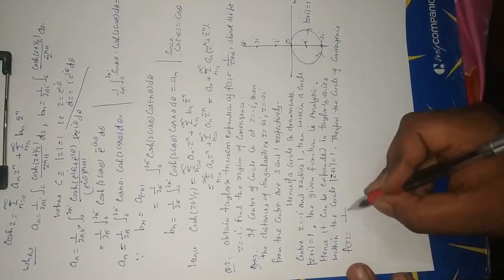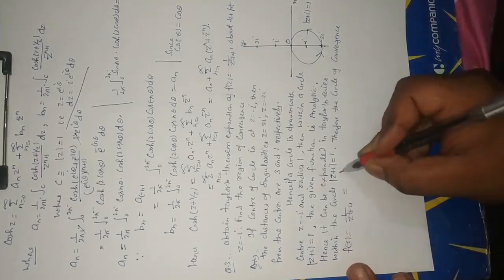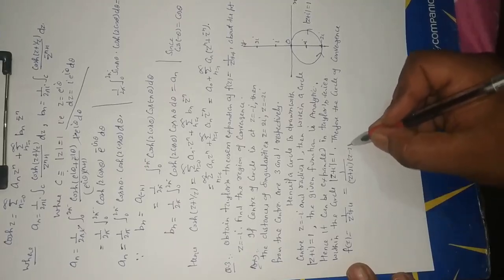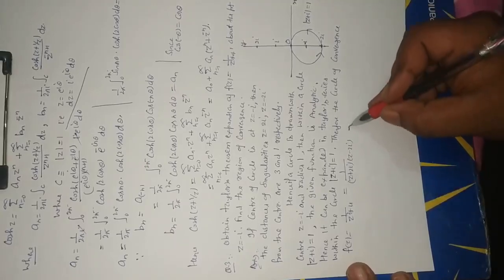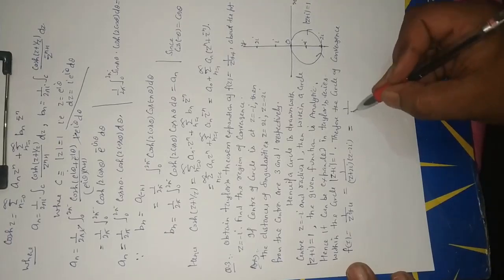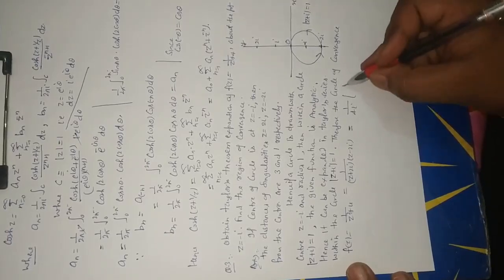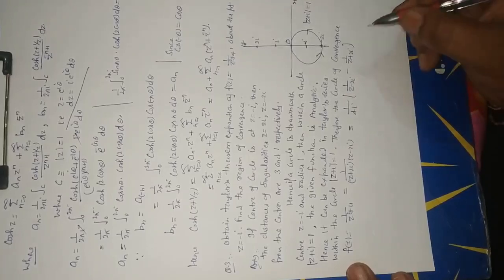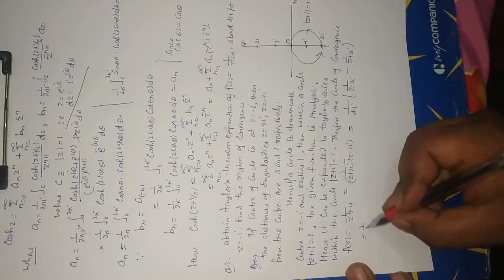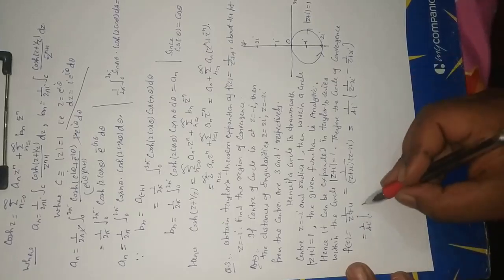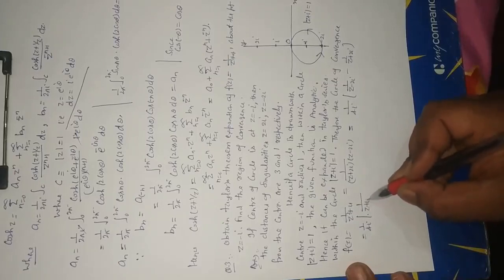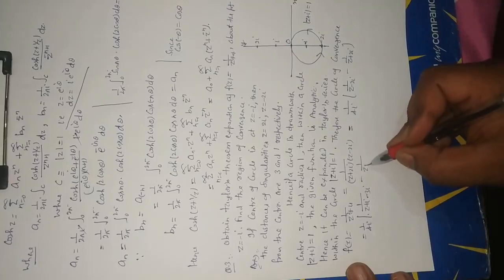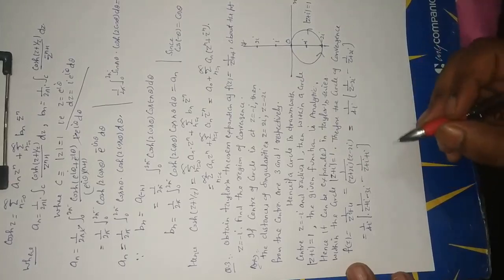Since f z is equal to 1 upon z square plus 4, this is equal to 1 upon, by factorize, z plus 2i, z minus 2i. Now by partial fraction, 1 upon 4i, 1 upon z minus 2i minus 1 upon z plus 2i. This is equal to 1 upon 4i, 1 upon z plus i minus 3i minus 1 upon z plus i.